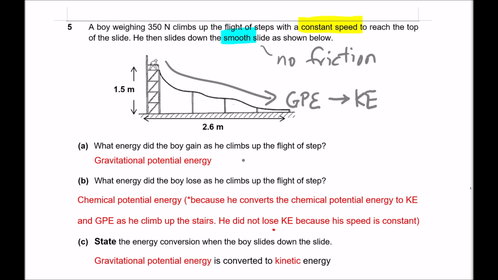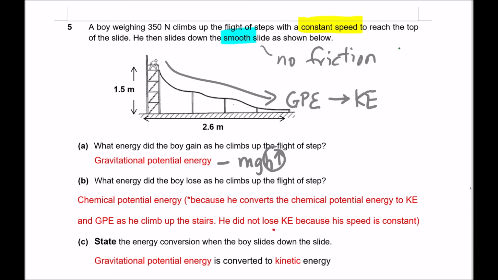The answer is gravitational potential energy, since the formula to calculate it is mgh, right? So when you climb up the steps, your h increases, so therefore GPE increases. For B, what energy did the boy lose as he climbed up the stairs? One of the common mistakes that students make in this question is they will put kinetic energy, because they assume that when GPE increases, kinetic energy will decrease. So take note that this may not happen all the time.